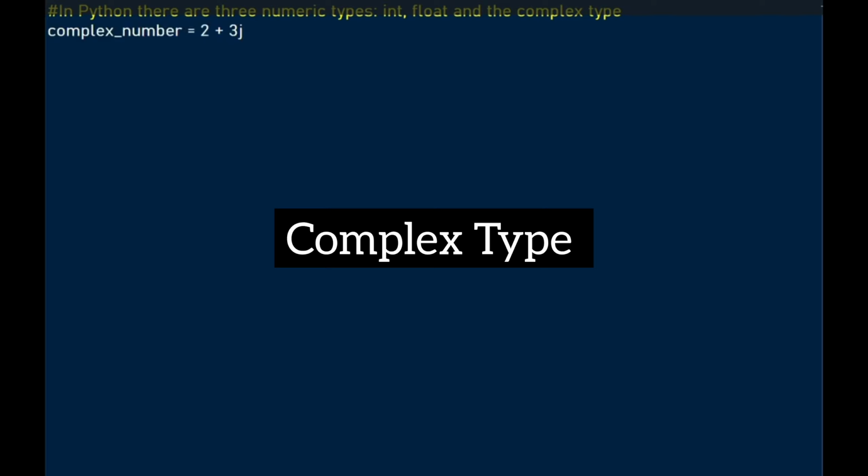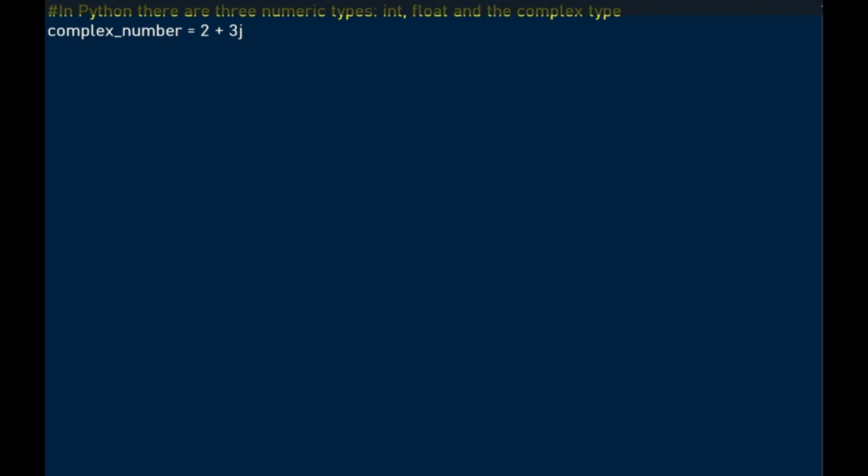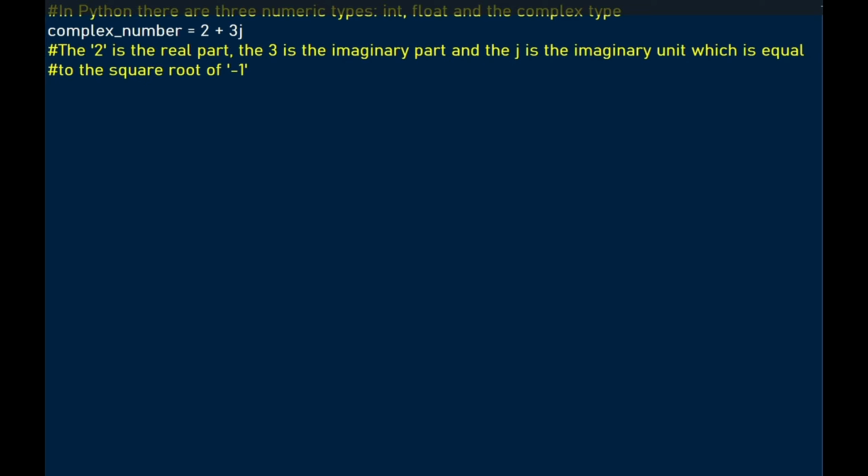And now we look at the complex type. We declare the complex type this way, where we have 2 plus 3j. We use a j in Python, but in mathematics you find that there's an i that is used. The way we tear this apart is that the 2 is the real part, and then the 3 is the imaginary part, and the j is the imaginary unit.